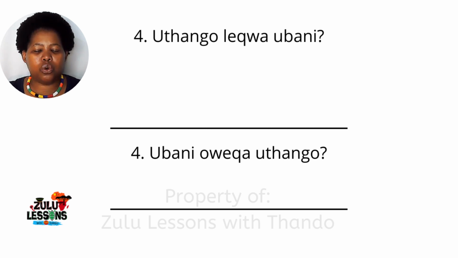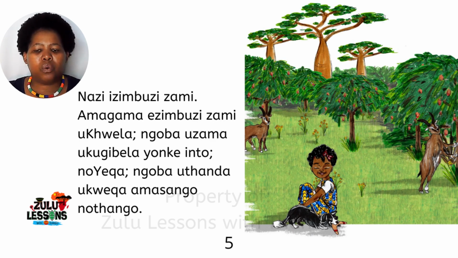So now we want to know what we are speaking of here. Uthango is the fence, and the verb eqa is to jump over. So uthango leqwa ubani, who jumps over the fence? Well, it was one of the goats for sure. So let's go back to page 5 of the story. The answer is here on page 5, the second half of the last sentence.